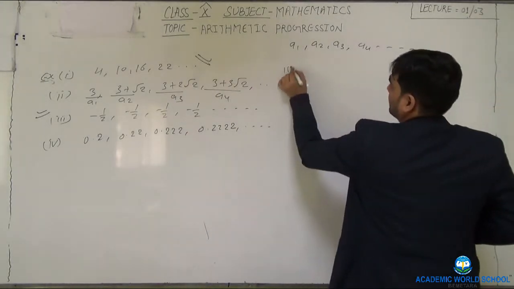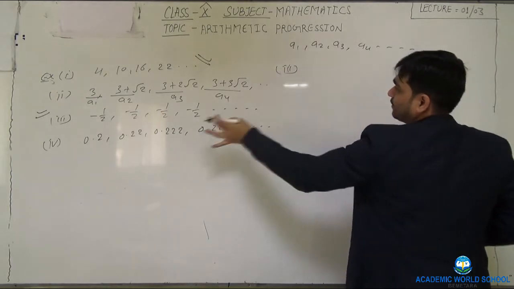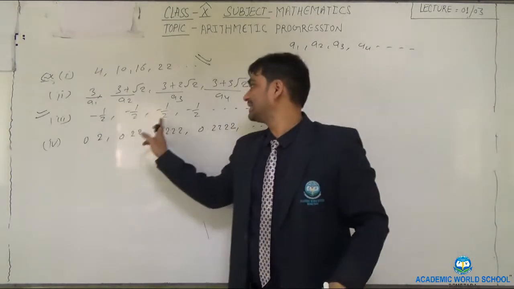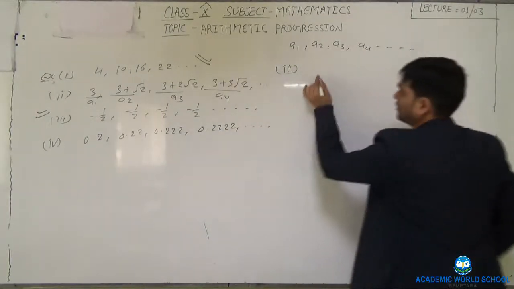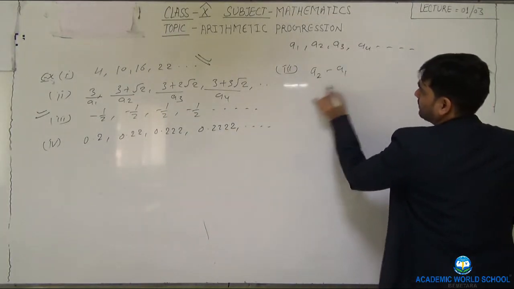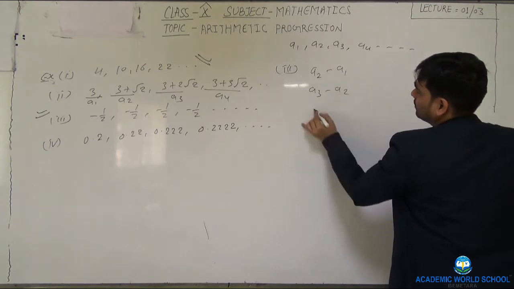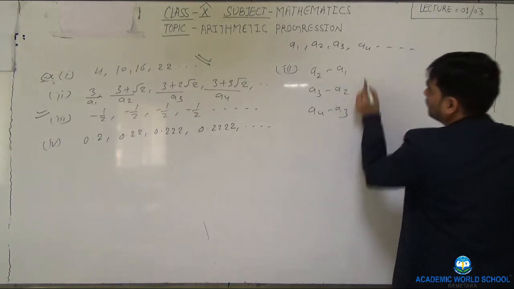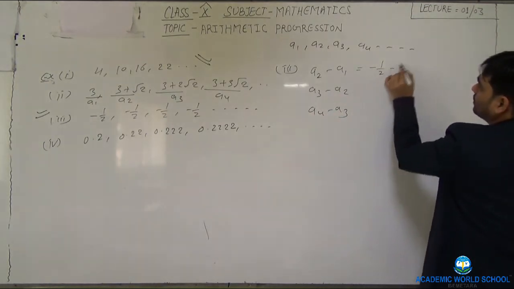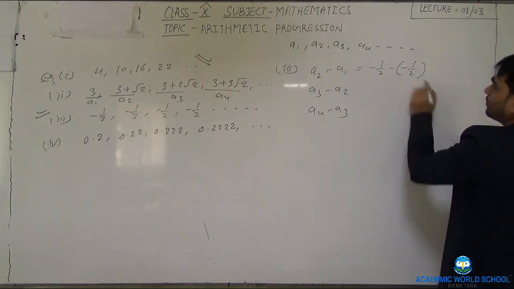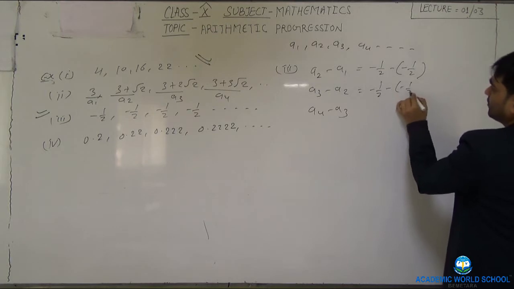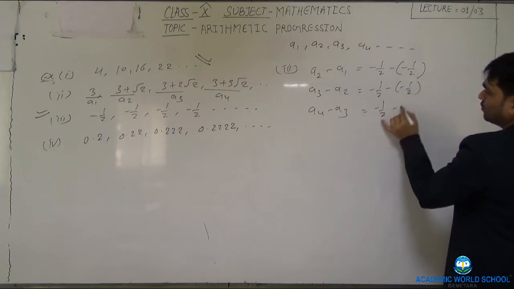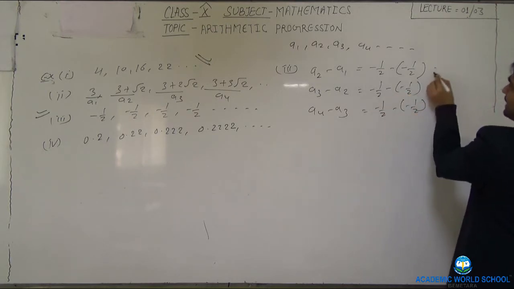See, third one. Here A1, A2, A3, A4 all are minus 1 upon 2, minus 1 upon 2, minus 1 upon 2. So what will happen? Right, A2 minus A1, then A3 minus A2, A4 minus A3. Minus 1 upon 2 minus, minus 1 upon 2, all are the same.